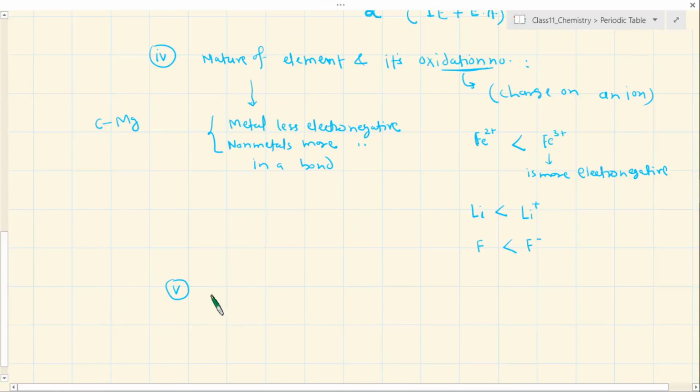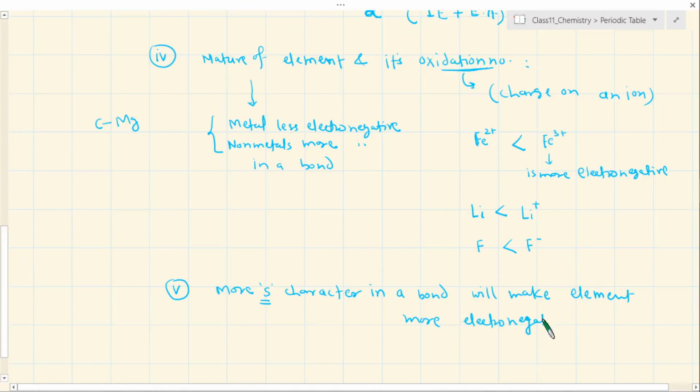Don't worry if you don't follow it, but I am saying that more s orbital character in a bond will make the element more electronegative than the other bonded element.